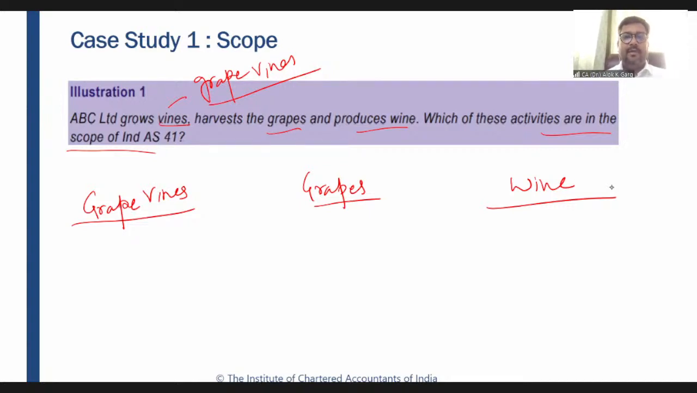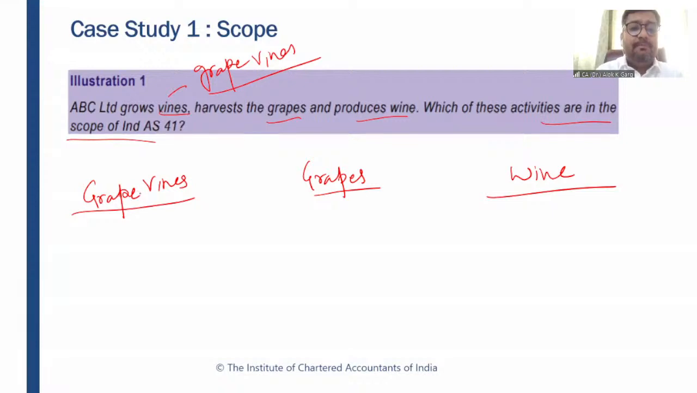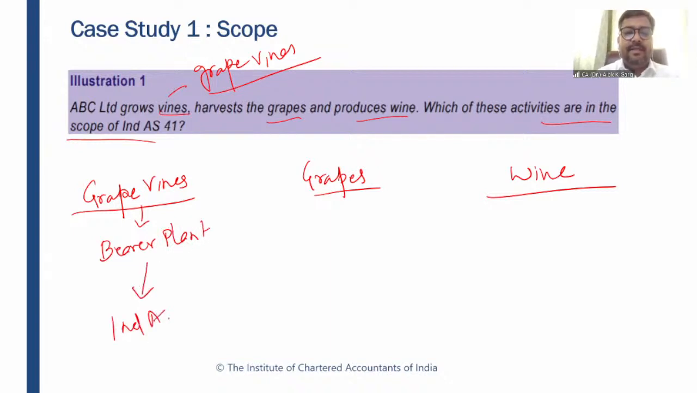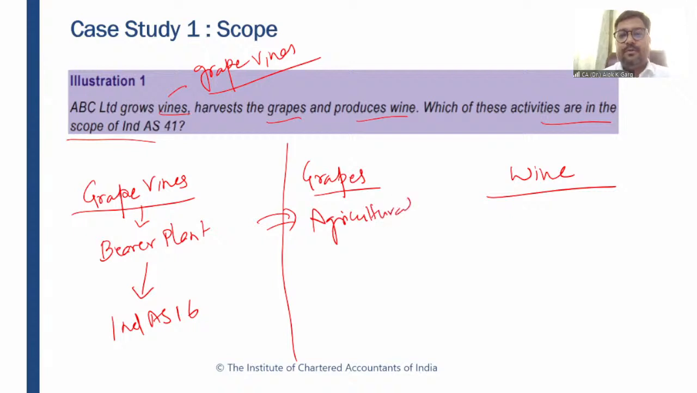So the grape wine is a bearer plant. It provides grapes for more than 1 year. So this grape wine is covered under Ind AS 16. And when these grapes are plucked, they become your agricultural produce, and this will be covered under Ind AS 41.